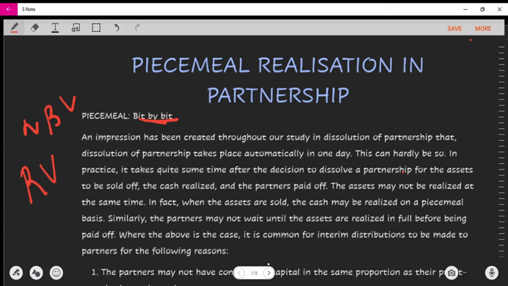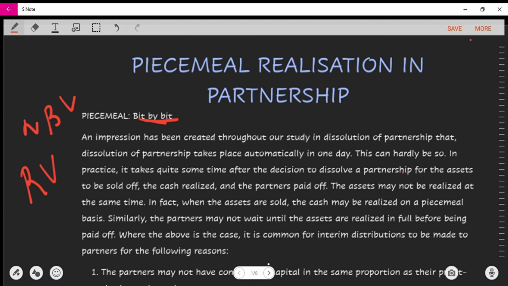So then we have to put this into realization accounts and find the profit or the loss, and then we share this profit according to the profit sharing ratio of the partners. That's basically what our previous study of dissolution of partnership has taught us. So thinking on that, you would think that dissolution of partnership only happens in one day, but that is a misconception, because in reality, dissolution takes a long period of time. They cannot just realize all the assets and pay up all the debts in a single day.